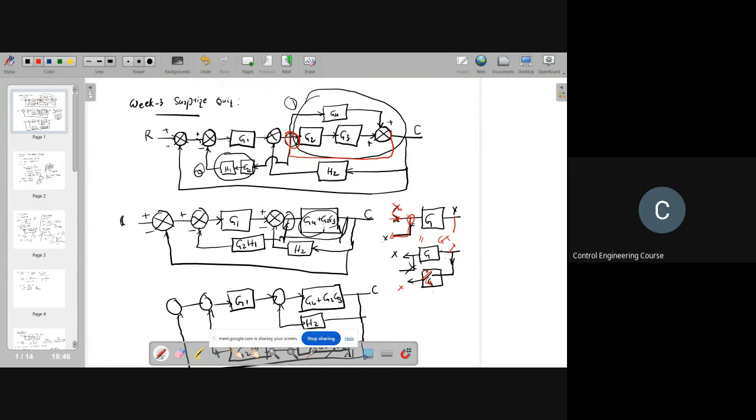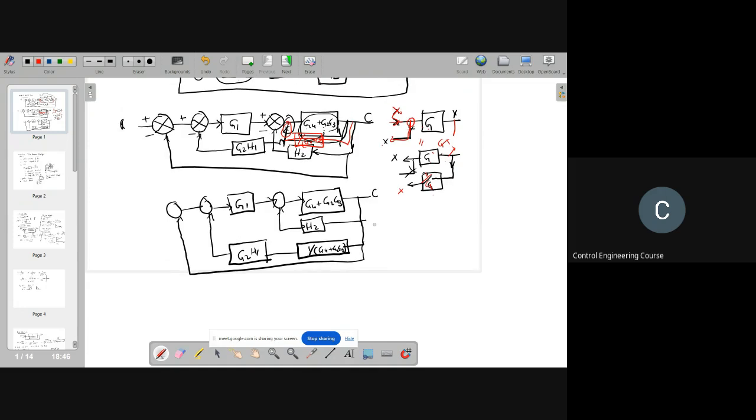So here is one takeoff point before the block G, that I am shifting to here after G. Then what we have to do is insert a block here with a transfer function 1 by G, so that these two are equal. So the same logic I am applying here. I am bringing this takeoff point to here by inserting 1 by G4 plus G2 G3. Then you will get a transfer function like this.